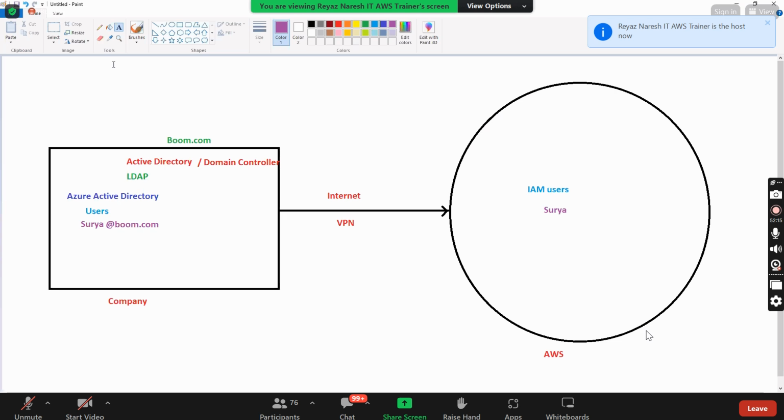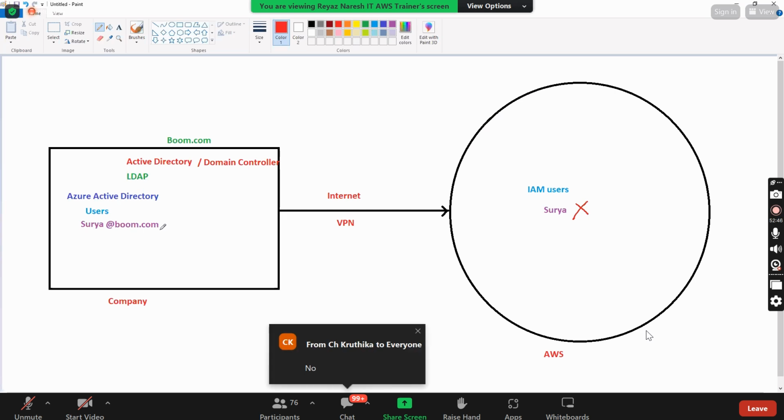But is it recommended to do like this? No. If I create an IAM user called Surya, how many credentials does he have? Two. One is his company credentials, another is his AWS credentials. If he has multiple AWS accounts, he may have that many credentials. Is it good to handle multiple credentials like this? No. To solve this issue, SSO came into the picture.